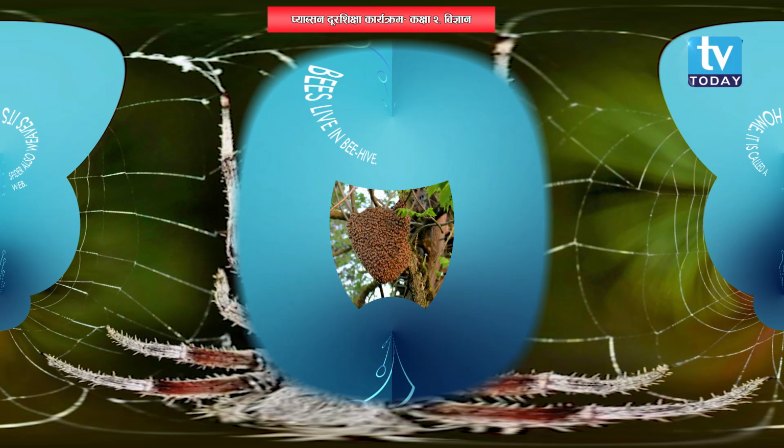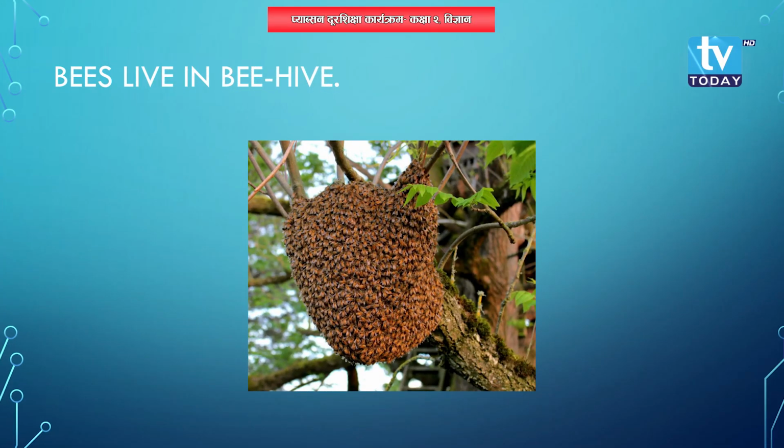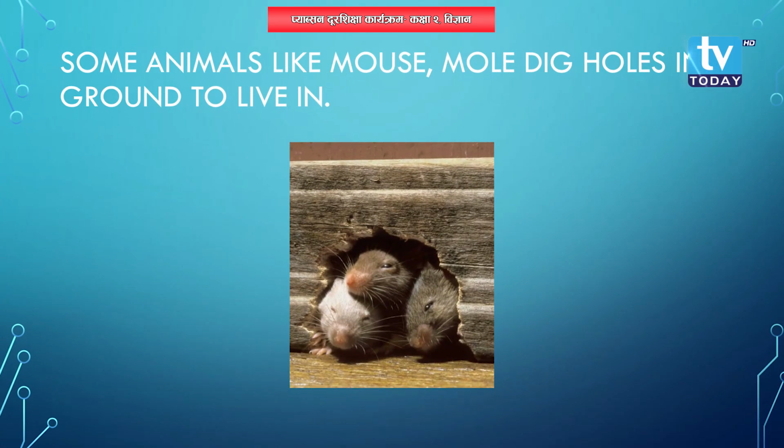Okay. Now the next picture. Can you identify the picture? The picture is of bees, insects, okay, bees. And bees live in a beehive, they live in a hive. It is also created by themselves only. The home of bees is called a beehive, B-E-E-H-I-V-E, hive, beehive.